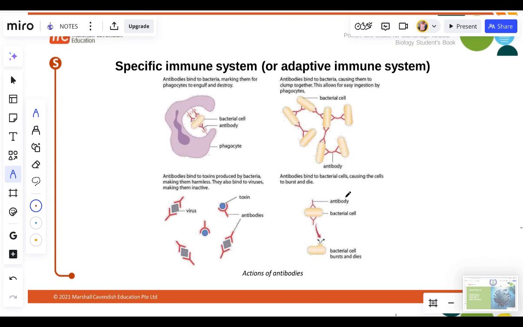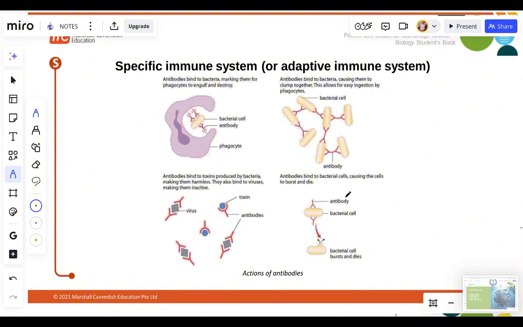We have specific immunity, which is divided into passive immunity and active immunity. Okay, now let's take a look at active immunity. Active immunity is when the person's body produces antibodies. Number one is natural, number two is artificial.